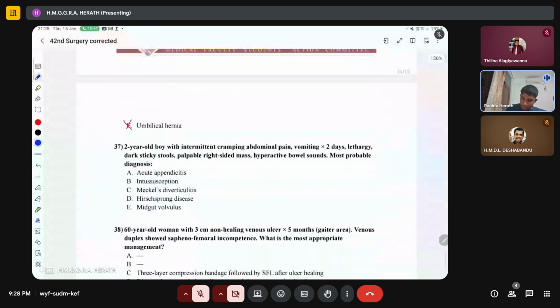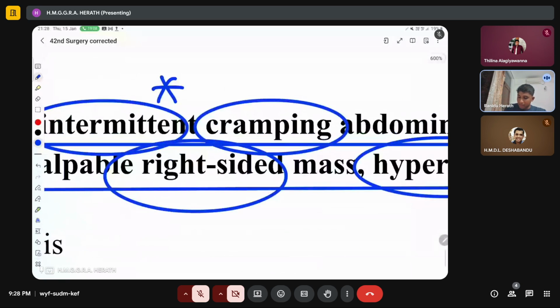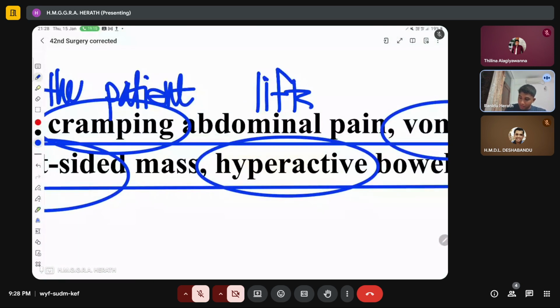Okay, so the 37th one: a 2-year-old boy with intermittent cramping abdominal pain, vomiting for 2 days, lethargy, dark sticky stools, a palpable right-sided mass, and hyperactive bowel sounds. What is the most probable diagnosis? So these patients, usually 2 to 4-year-old patients, if they come with intermittent cramping abdominal pain, this also might say that the patient actually lifts his legs up when crying, lifts the legs up when crying, and